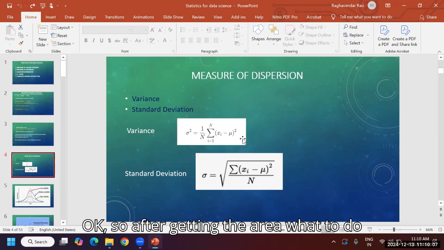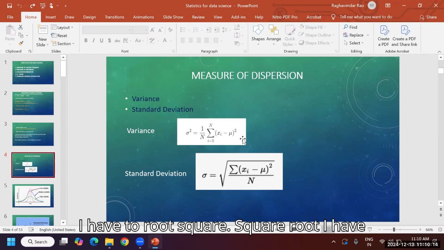Okay. So after getting the area, for the standard deviation we have to take the square root. Right? The only difference is the square root. Standard deviation gives only the distance between the points. I think I explained well. But if you have not understood, you are always welcome. No issue. Right? This is very important.